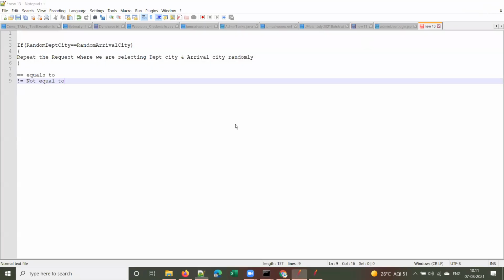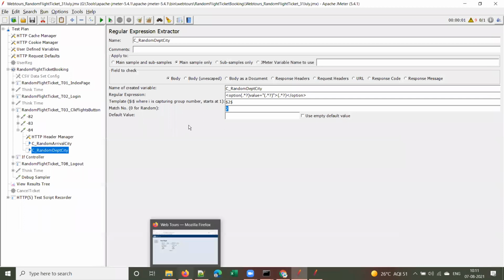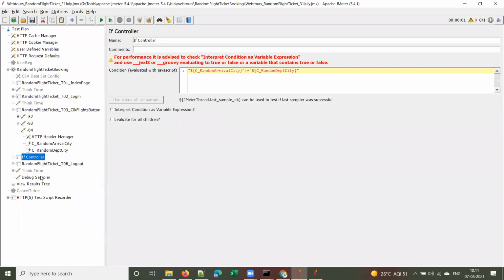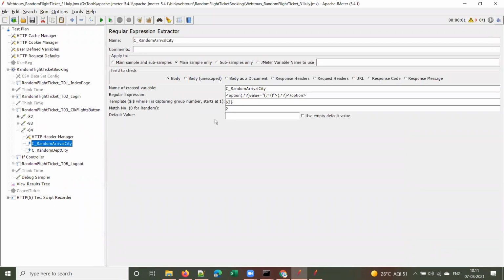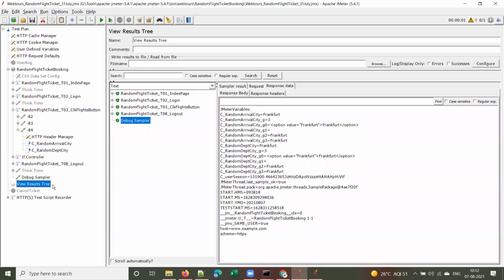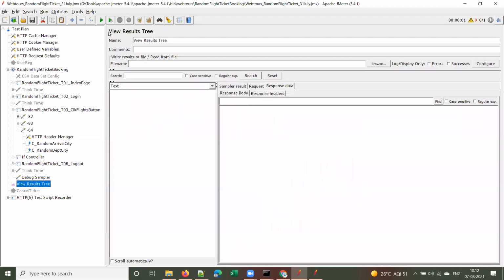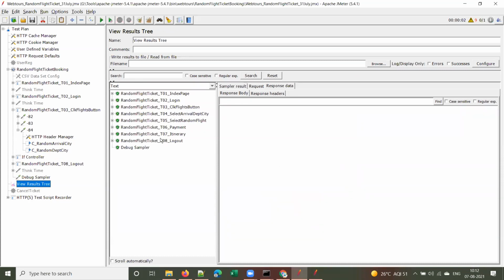Is it clear, guys? Yes, sir. So to verify this, if controller or while controller or anything, we can play around with this by changing the match number. Now I'll revert back to 0. We want to select cities randomly, isn't it? That's why I'm reverting back to 0.